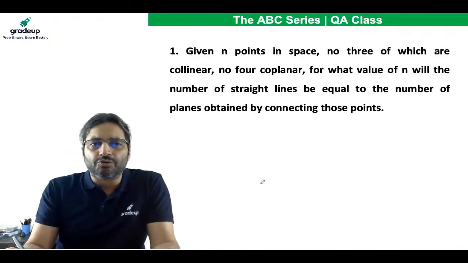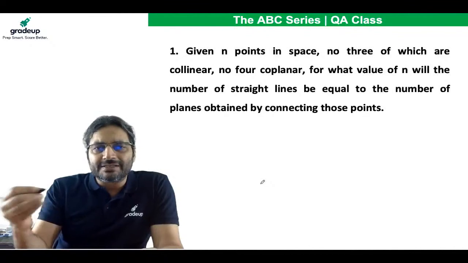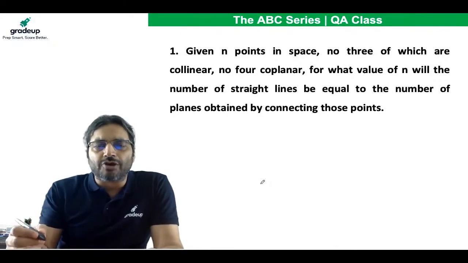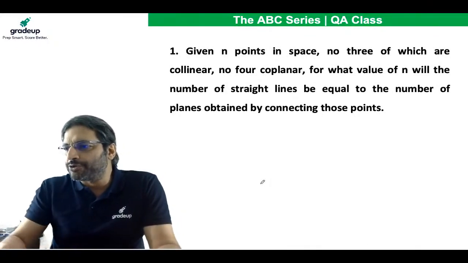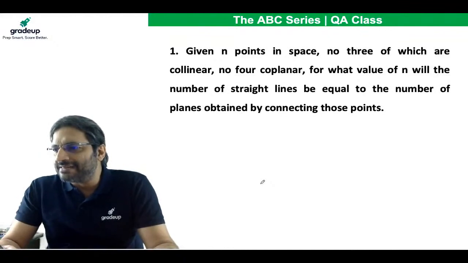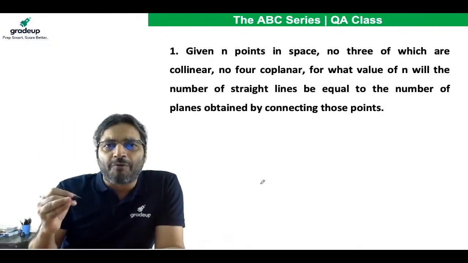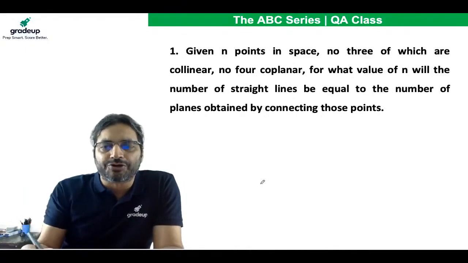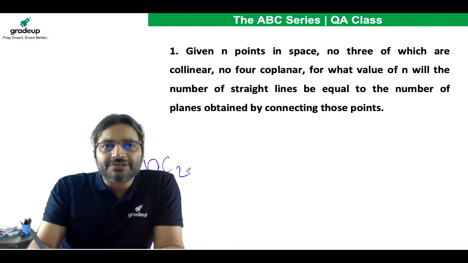All right, let's do this question together. There are n points in space, and no 3 of which are collinear. So how many lines can you draw? Binod is saying 40 is the answer. That is incorrect. Coming back to the question, if there are n points of which no 3 are collinear, how many straight lines can you draw? You can draw nC2 straight lines.